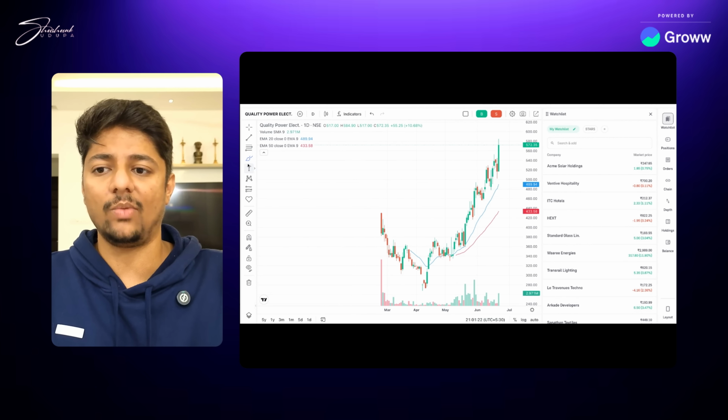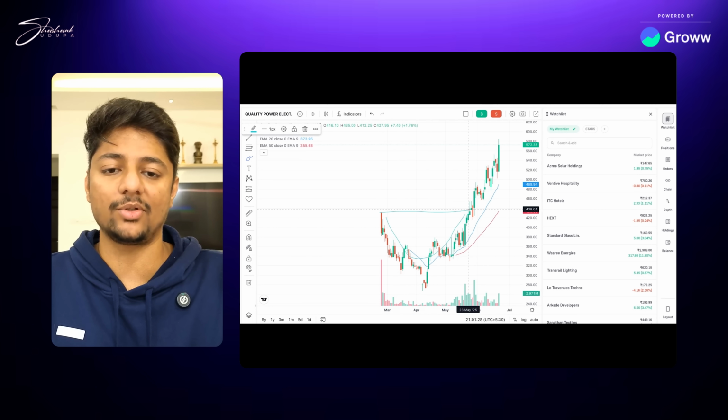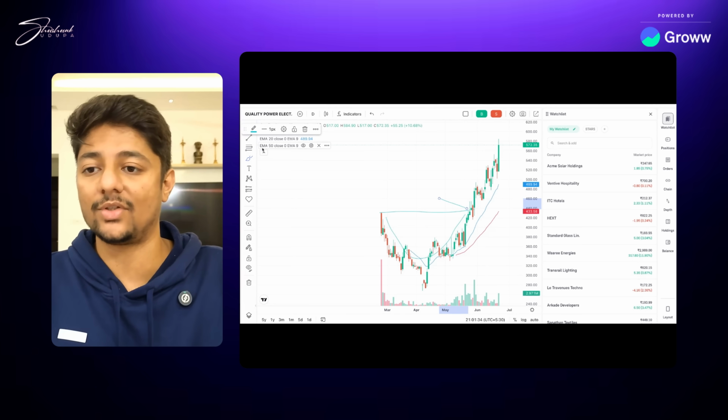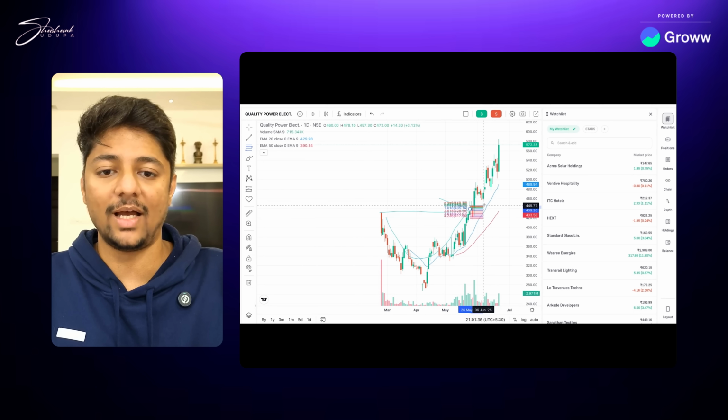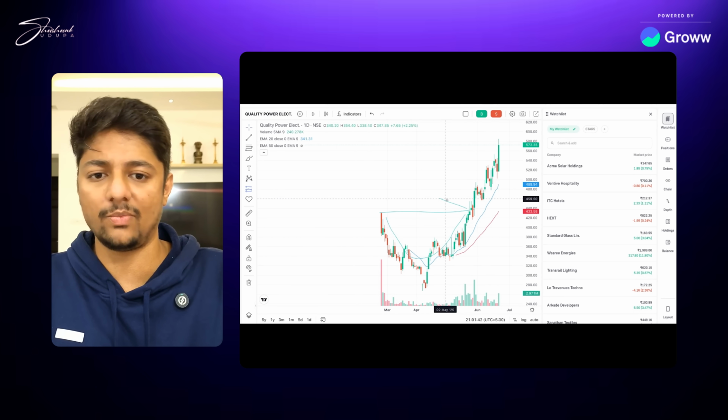IPO came out, obviously selling happened, base got created, alert is set over here, alert gets triggered here, your buy position comes in somewhere here, and now you wait until it breaks the 20-day moving average. Till now it has not broken the 20-day moving average. What is my profit on this trade? As of now, what is the profit moving? Let's check. This is fib, this is long position.